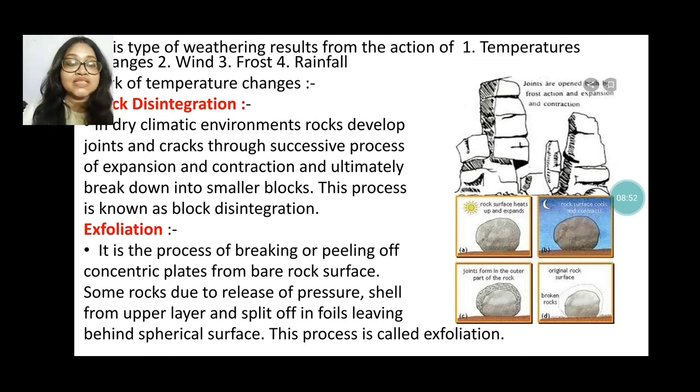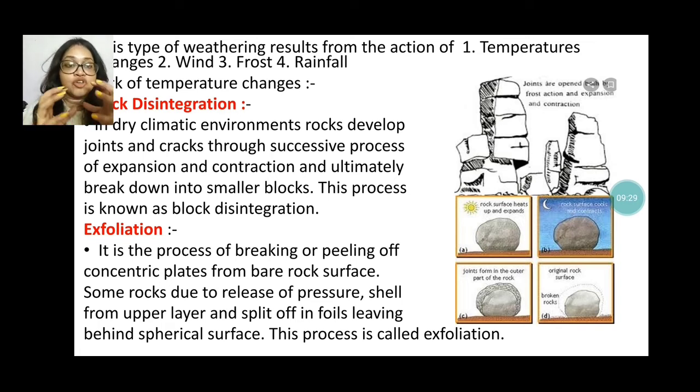Next one is exfoliation. This process also happens because of huge temperature. Remember, block disintegration, exfoliation and granular disintegration all happen basically in the desert region, because desert regions have huge temperatures. In exfoliation, one rock spalls off its plates, one surface at a time.